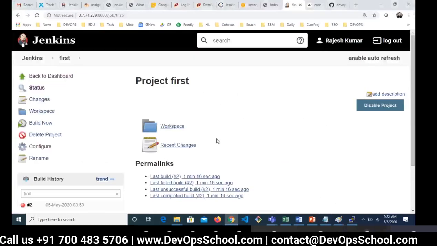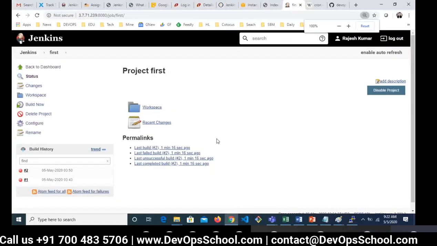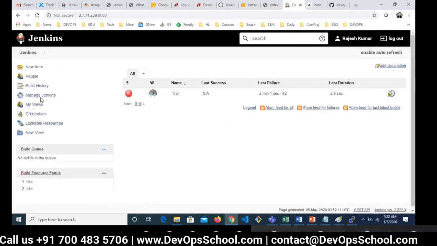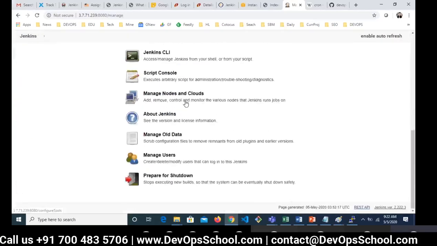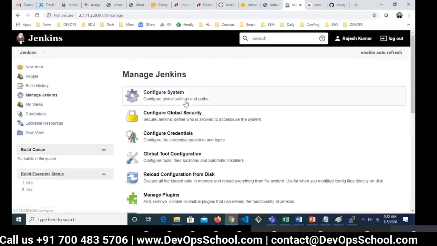So can we find out whether Jenkins itself has that functionality? Yes. Different workspace. Yes. So now you go to Jenkins, Manage Jenkins. Again, I'm doing it. Jenkins, Manage Jenkins. Now, guys, don't get lost in all these options. One by one, we will automatically cover them. But only go to this one. Please read what it says: Global Tool Configuration. Configure tools, their locations, and automatic installers. This option will help me.